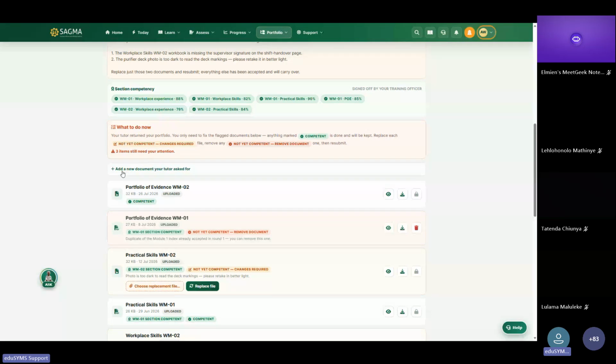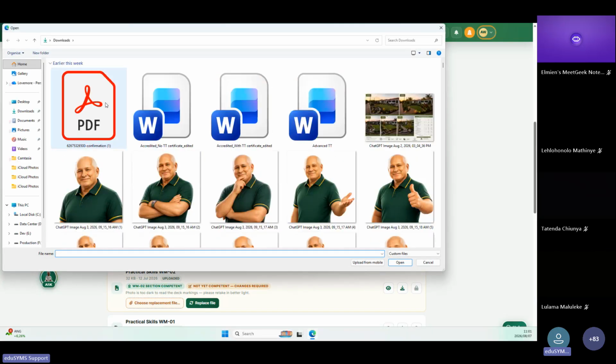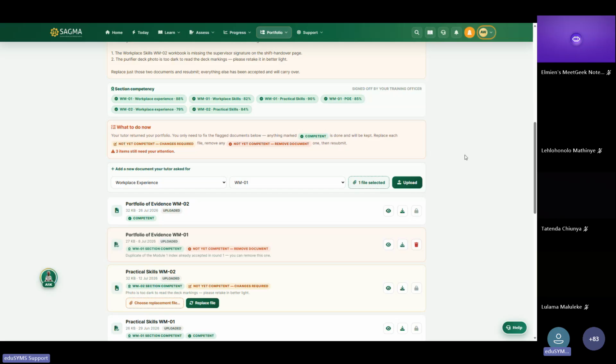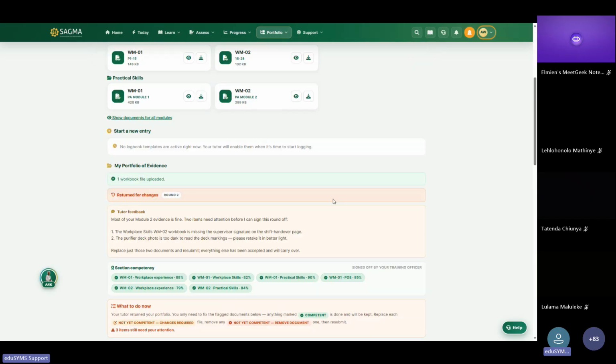Now, you have an option immediately after that to add a new document that your tutor has asked for. So when you're adding the document, you click on it, it will expand the document types. Then you can choose to say, I'm uploading a workplace experience and it is for WM01. Then you can choose your file and connect your file for WM01. Then you can upload it to the platform. So in that simple way, you've categorized your submission to the platform.